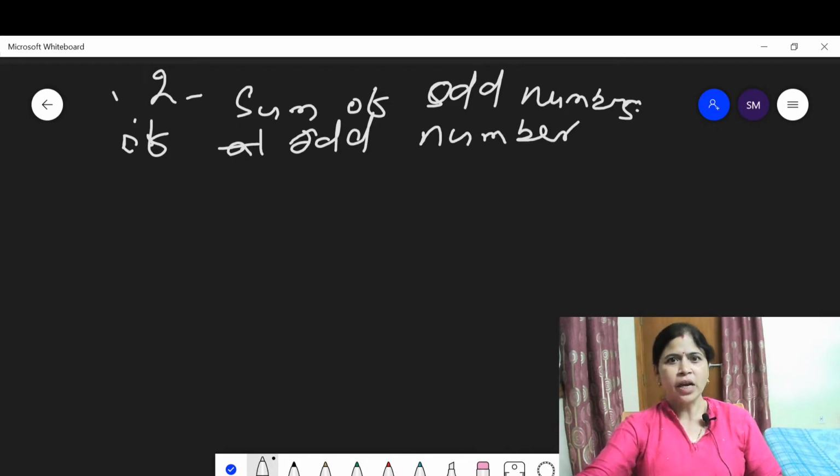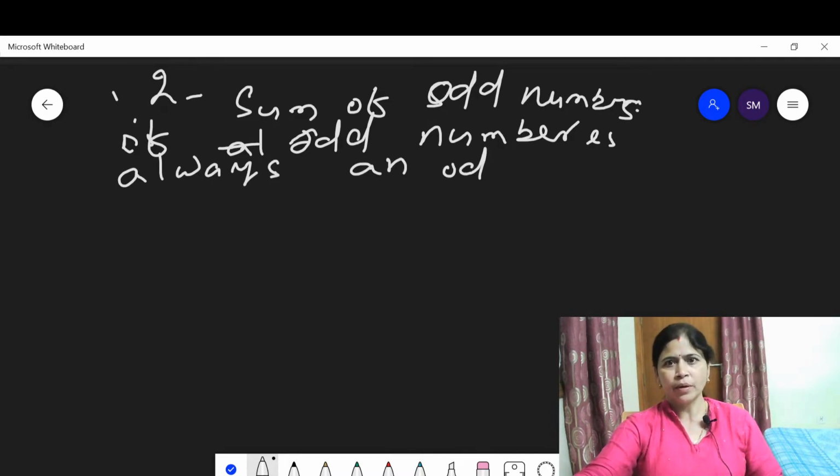Let us understand what the property says. The sum of an odd number of odd numbers is always an odd number. What do you mean by this? Always an odd number. Let us at first